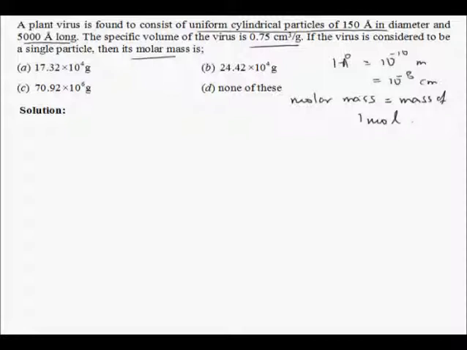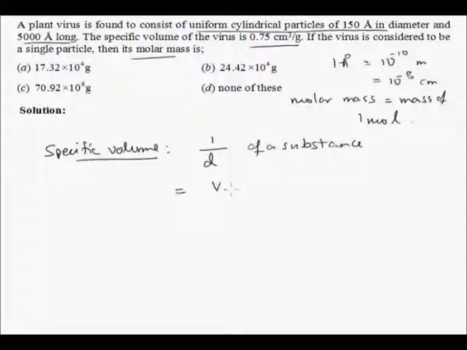Now, let's start with the specific volume. What do we mean by specific volume? Specific volume is the reciprocal of the density of a substance. 1 by d of a substance is its specific volume. That means it is equal to how much? The volume upon the mass. Now, it's given that the plant virus is a cylindrical entity.